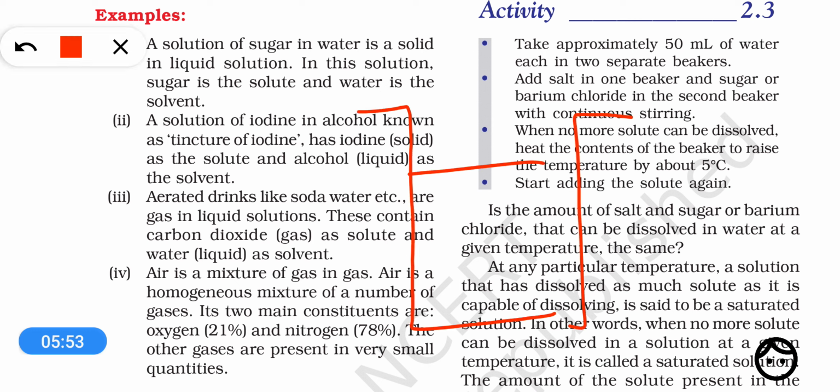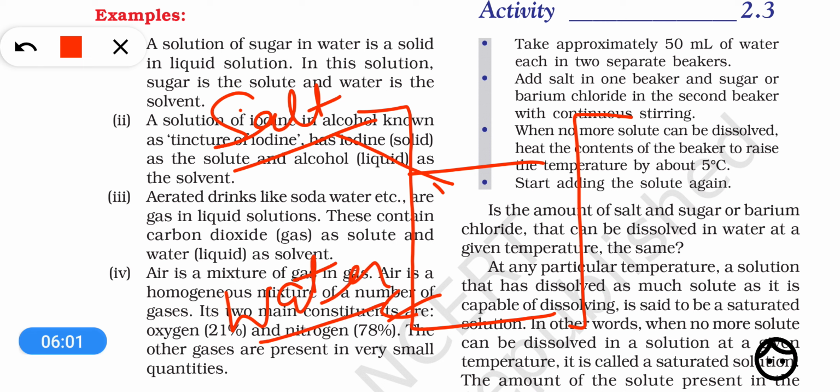So for example, we take a solution of salt plus water, then we know that salt is in smaller quantity and salt itself is dissolved in water. So because salt is dissolved and salt is less in amount, it will be called solute.